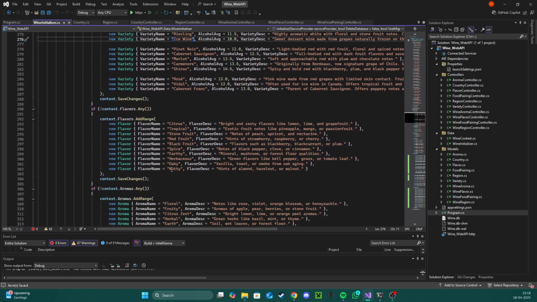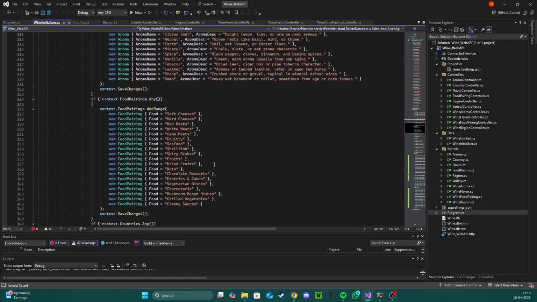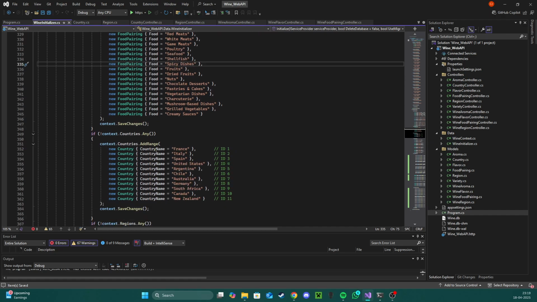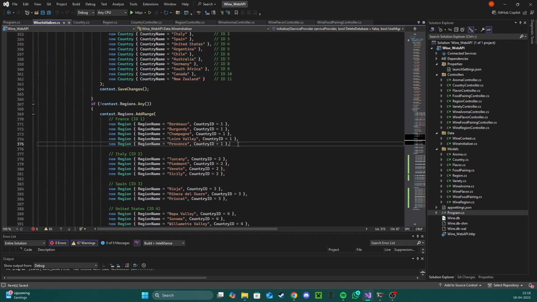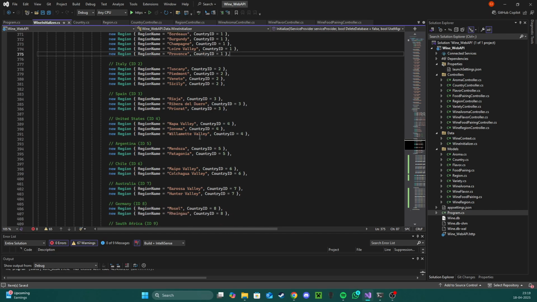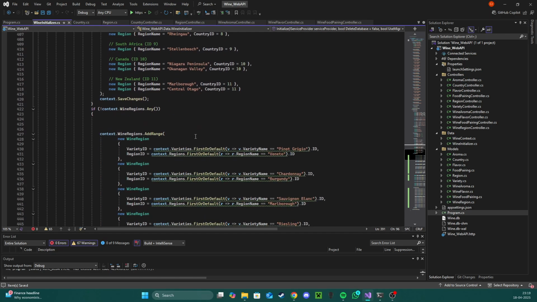Then, of course, different flavors that these wines can have, aromas, then food pairings, different countries that are wine producers. I was thinking of putting every country, but I didn't think it was necessary in the end because not every country produces wine. So I just put the main producers and the regions where these wines are usually made. These match with their country.